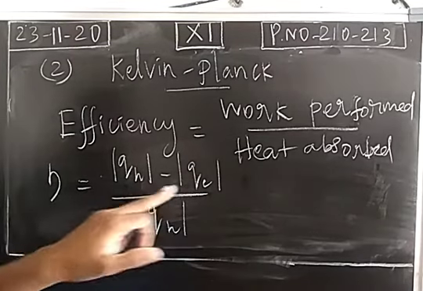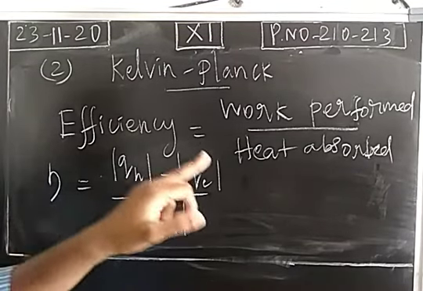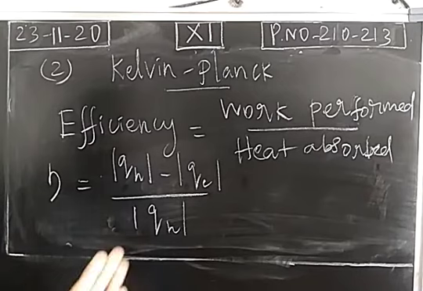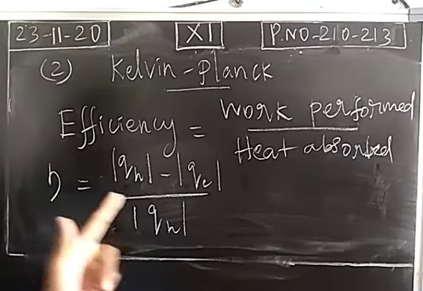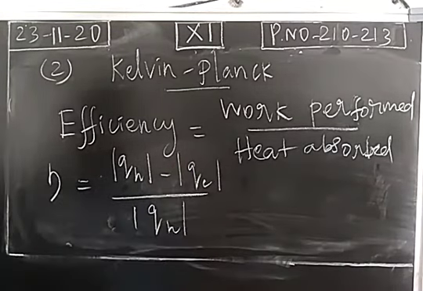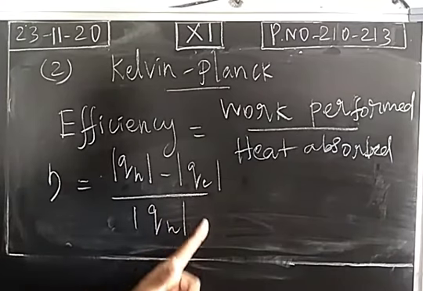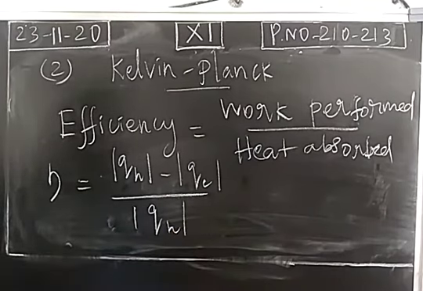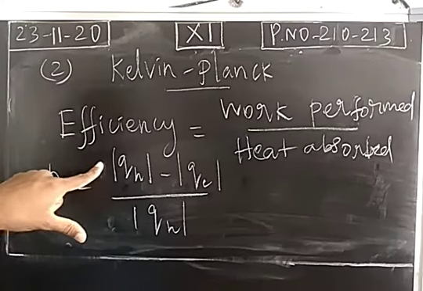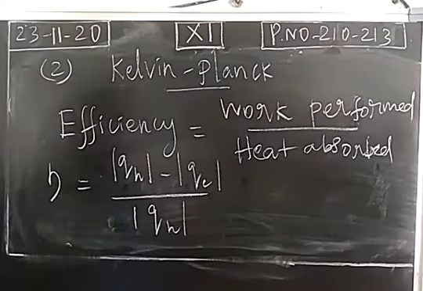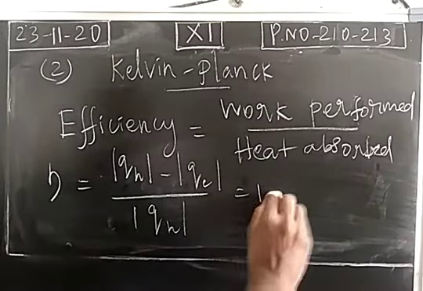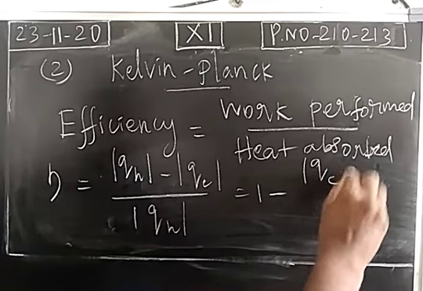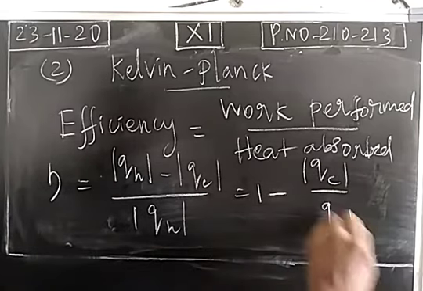So this is the work performed. Okay, how much heat is transferred from the hotter object into the cooler object? This is nothing but work performed, and how much heat is absorbed from the hot reservoir. For performing the work, how much heat is absorbed? So that is QH minus QC divided by QH. And this can be written as 1 minus QC divided by QH.